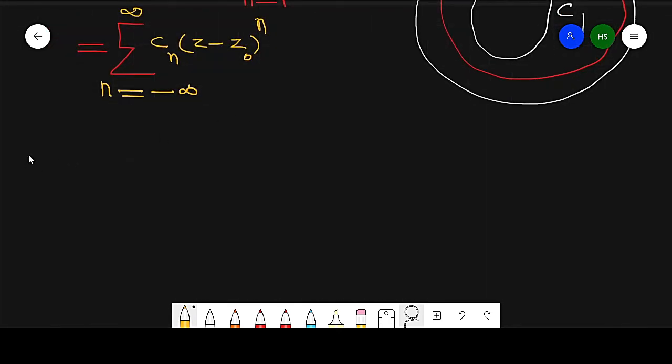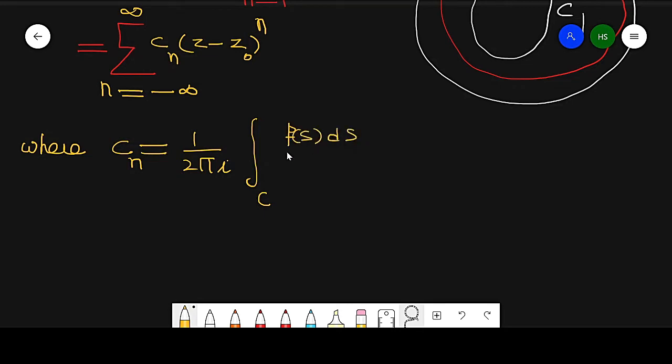Now, where C_n is equal to 1 by 2 pi iota, integration over C of f(s) ds over (s minus z naught) raised to power n plus 1.